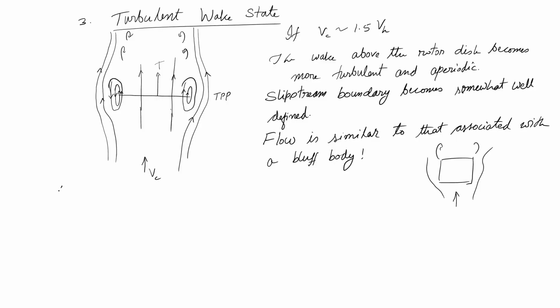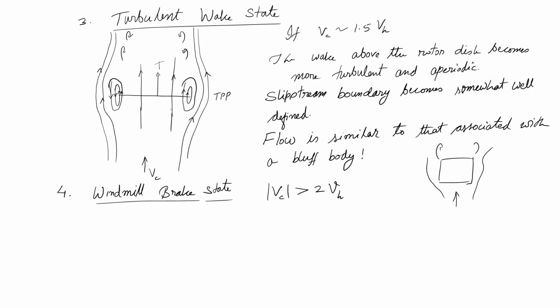And finally, the fourth operating state is called the windmill brake state. Here my descent velocity is more than twice Vh, which I told you in the beginning.